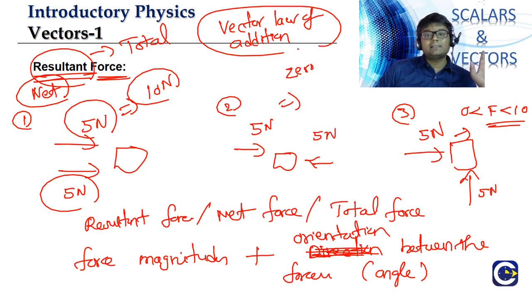That is not the case in scalar quantities. Scalar quantities: if you have 2 grams, bring 3 grams, the total is what? 2 plus 3, 5. Bring another 3 grams, 5 plus 3 is what? 8, like that. Simple addition concept. But here it is not like that. When we are finding the total value or the resultant or net value, we also have to consider the orientation between these vector quantities. And this law is what we call the vector law of addition.